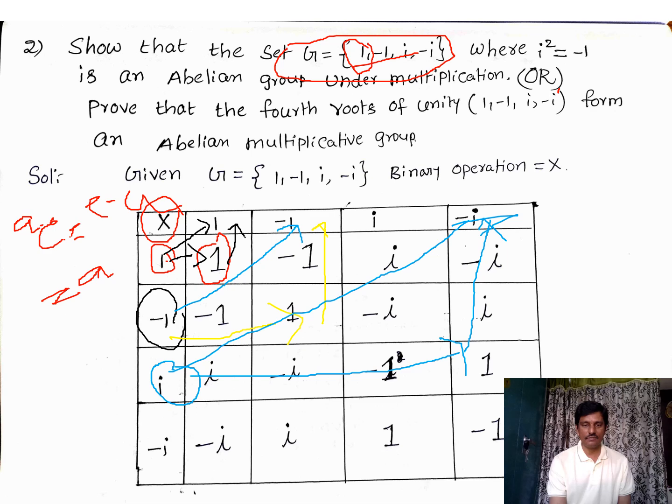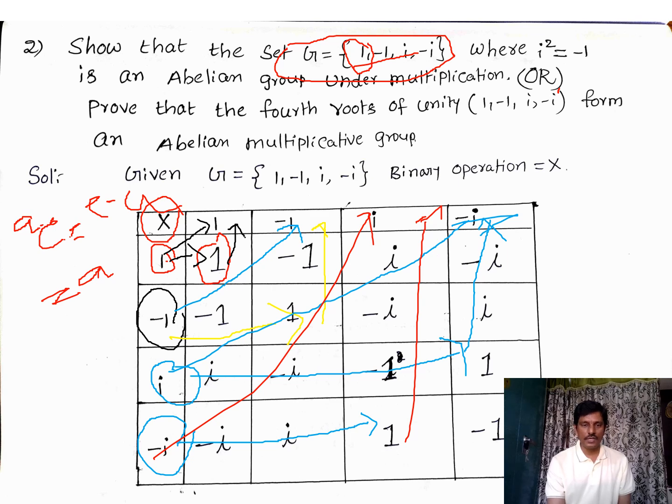Minus I is the inverse of I. Like that, minus I is there. So where I am getting 1, here I am getting 1. The topmost element is exactly opposite to this 1. This 1 is the inverse of minus I.